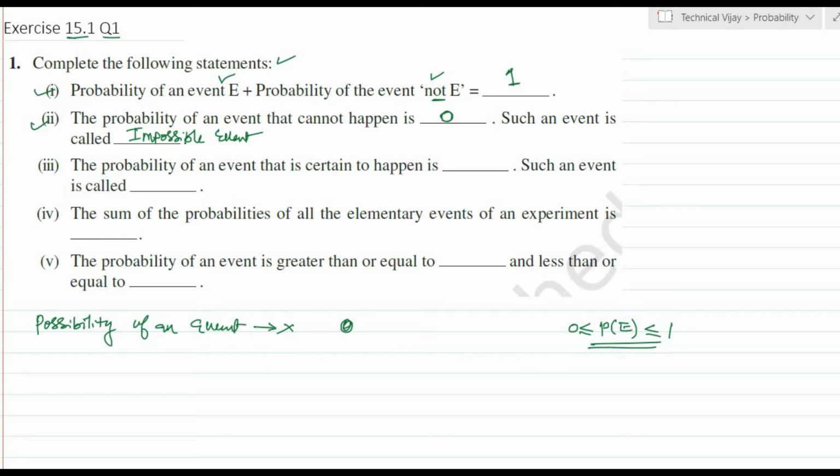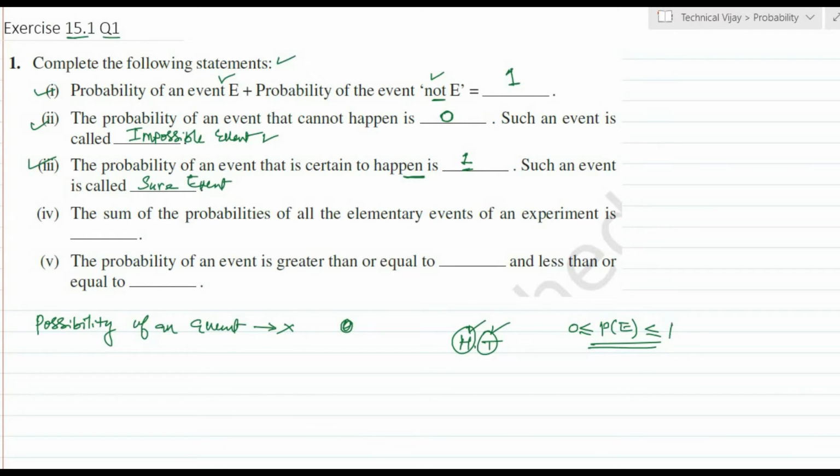Now we will go for this third one. The probability of an event that is certain to happen means this event will definitely happen. Such an event is called what? Take head or tail: definitely one of these possibilities will come, so it has a probability of one only. So the probability of an event that is certain to happen will be equal to 1, and such an event is called a sure event.